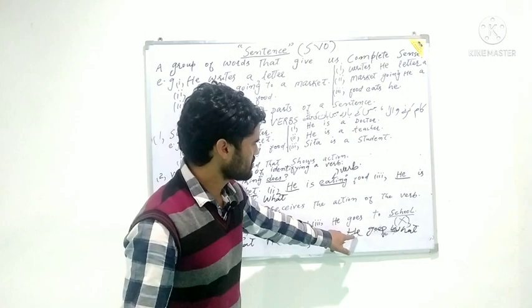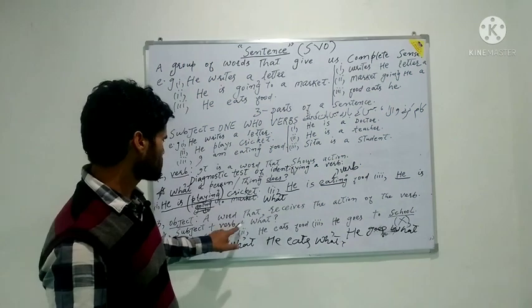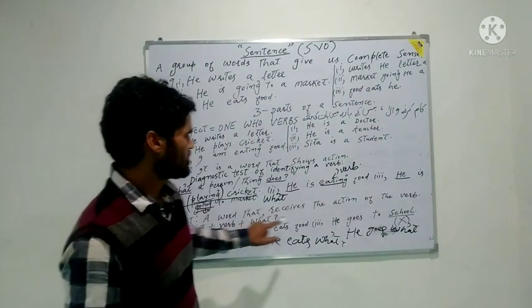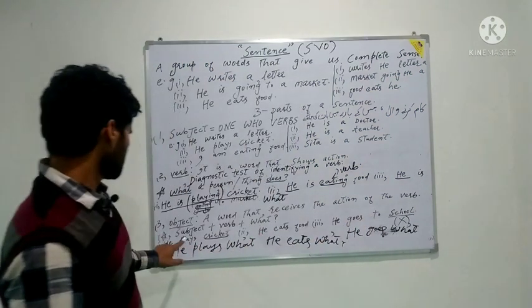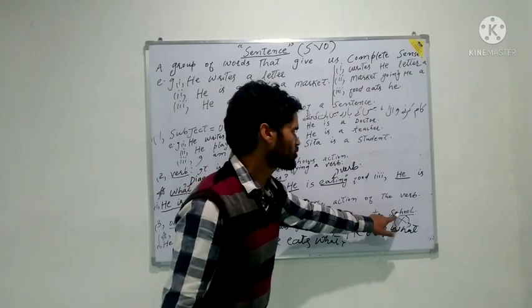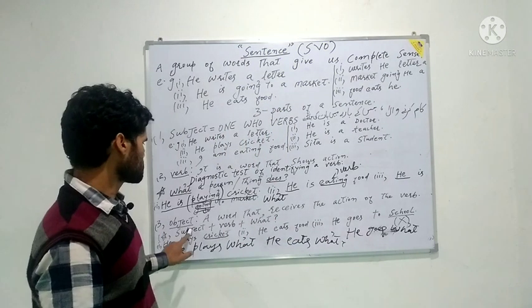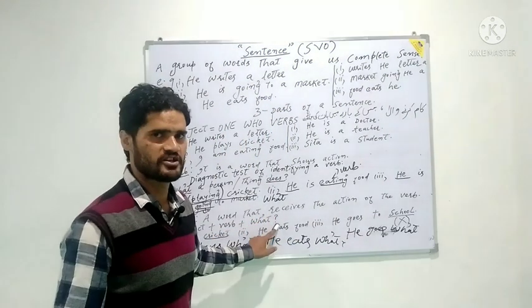So here it does not meet the criterion of the identification of object. That is why the school here is not the object, because it does not answer the question subject plus verb plus what.